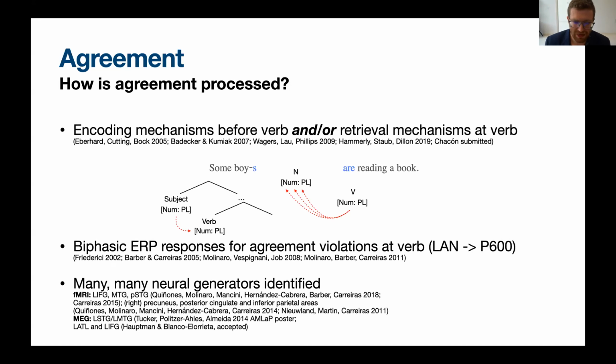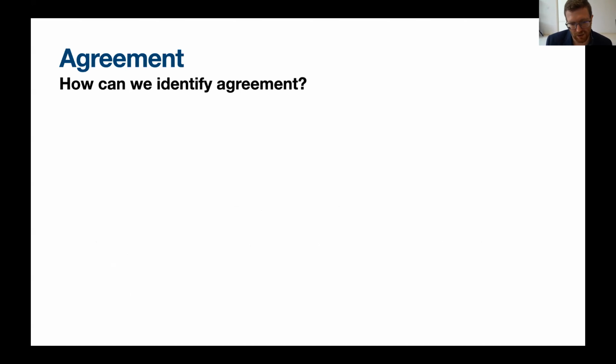So one thing I want to say here is that a lot of this research has been done in fMRI, and fMRI has poor temporal resolution, meaning that if you're really curious about finding out what the brain is doing before the verb is encountered, it's a little challenging to know what your results are reflecting. Are they reflecting that part of the process or something that happens after the verb? Additionally, there's another issue that I want to address here.